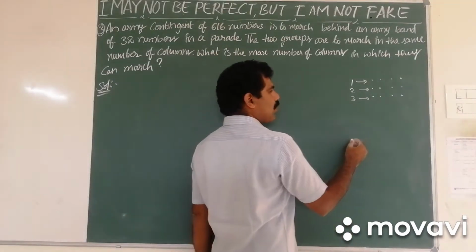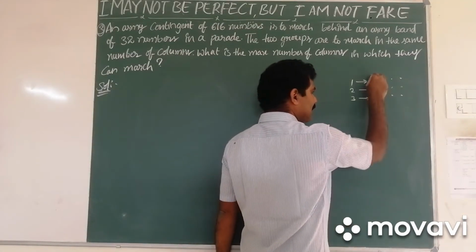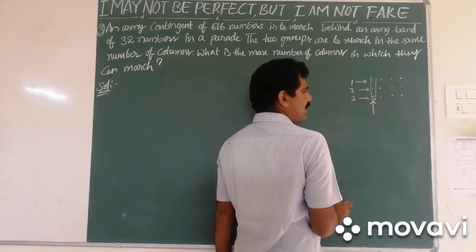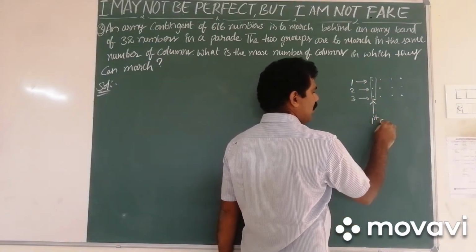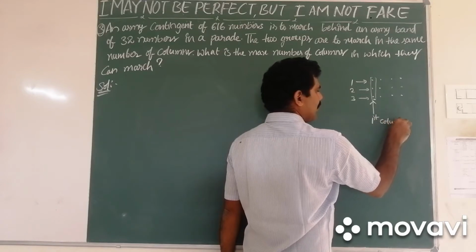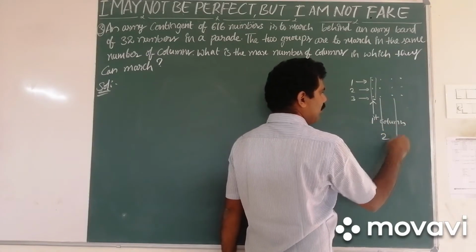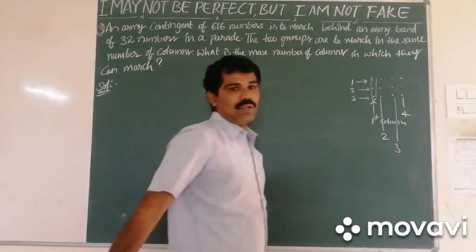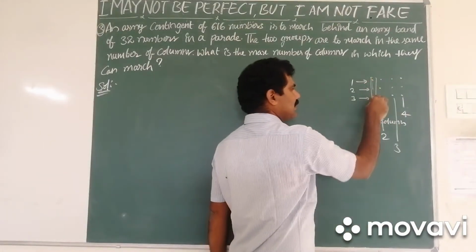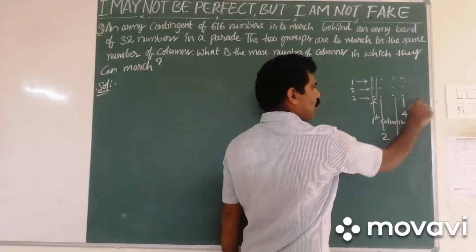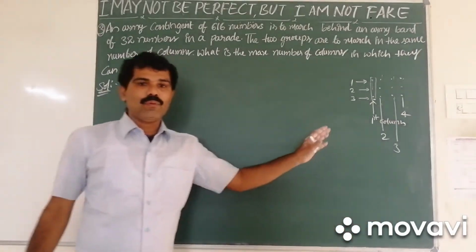And coming to columns, these points are in the first column, and these are in the second column, third column, and these in the fourth column. So this arrangement of points in this pattern is called columns, and these are rows. I hope you understood that.